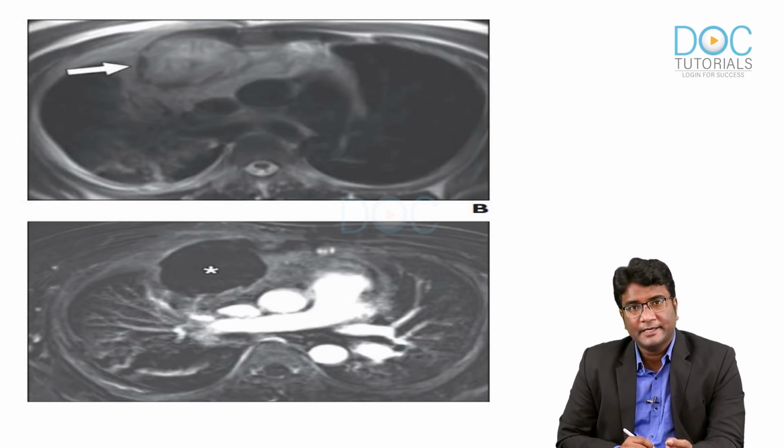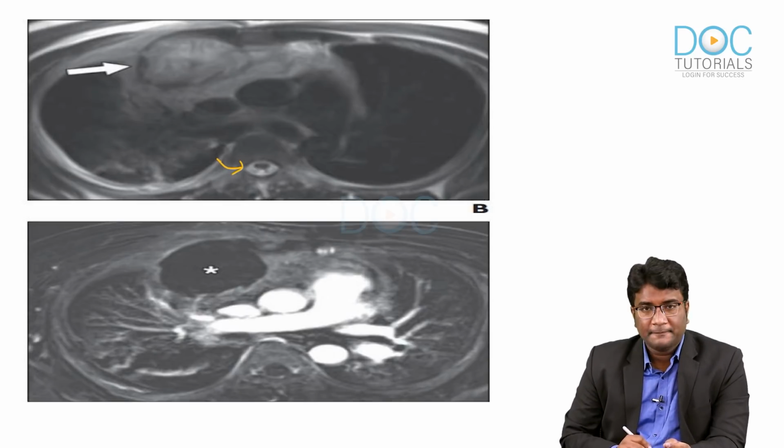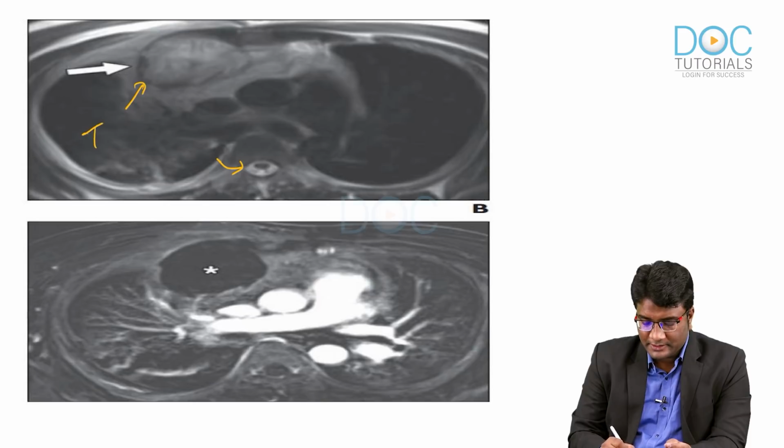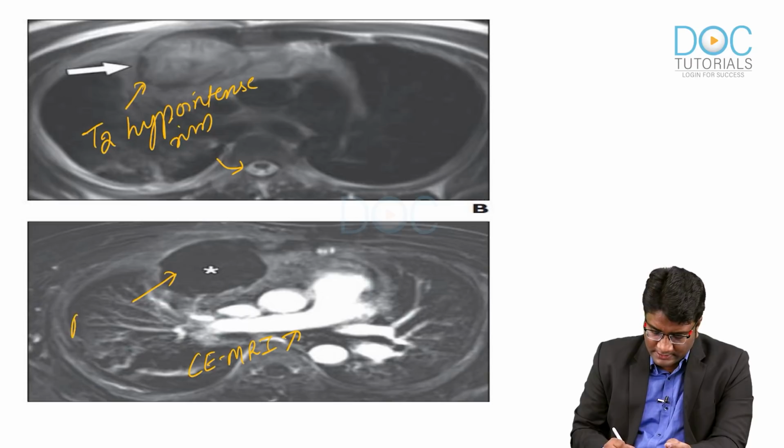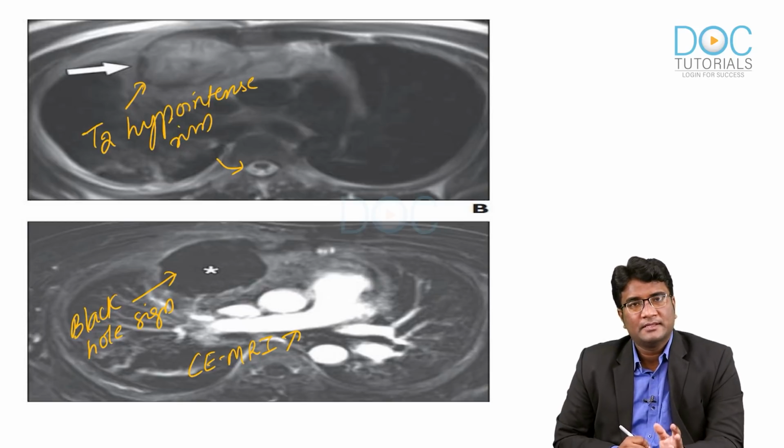So, another example here. This is a T2 weighted MRI. You are seeing the T2 hypointense rim around the lesion, and this is a contrast MRI of the chest, right, and you see this black hole sign suggestive of necrotized infarcted tissue. So, this black hole sign and T2 hypointense rim, this is pulmonary mucormycosis.